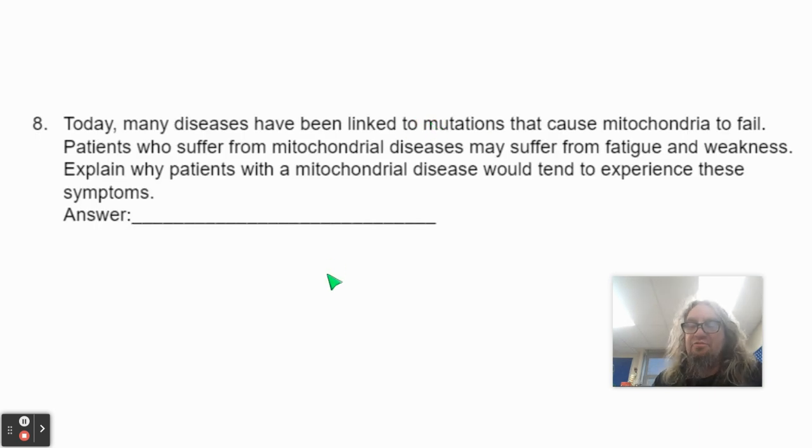Number 8, another written response. Today, many diseases have been linked to mutations that cause mitochondria to fail. Patients who suffer from mitochondrial diseases may suffer from fatigue and weakness. Explain why patients with a mitochondrial disease would tend to experience these symptoms.